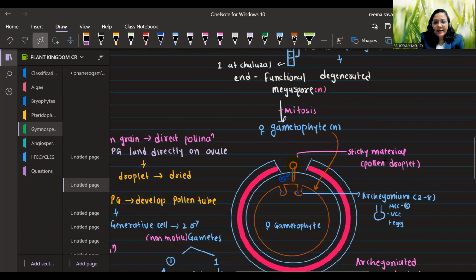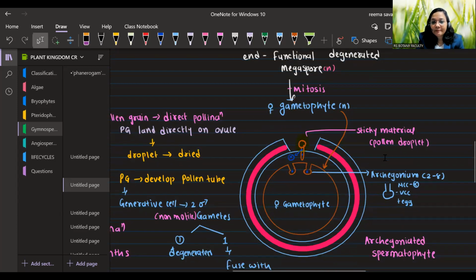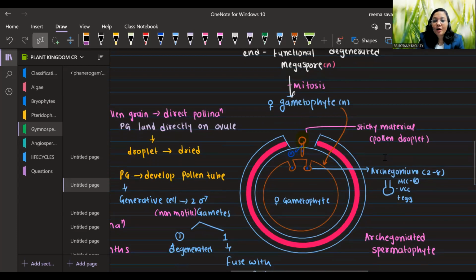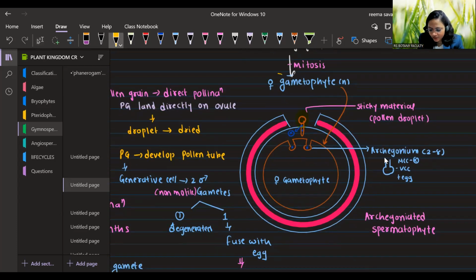So megaspore is haploid. That is very clear to us, right? By mitosis, this megaspore will form the female gametophyte. So the functional megaspore will be converted into female gametophyte, and after further division, they need nutrition. So they will gain the nutrition from nucellus. By utilizing nucellus, they will form the female gametophyte, that is multicellular.